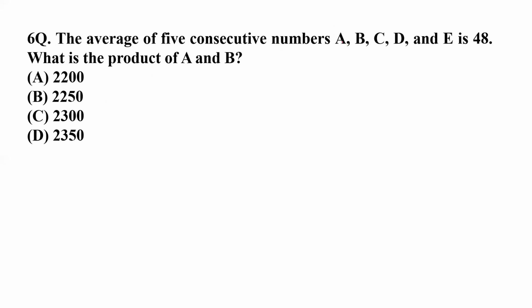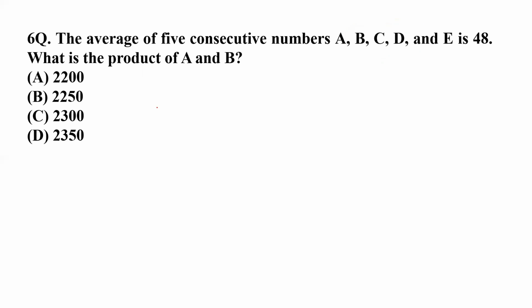The numbers have been given to us: A, B, C, D, E. And one most important piece of information has been given, that these numbers are consecutive. Consecutive means they are regular, like 1, 2, 3, 4, 5. These are consecutive numbers. There is an addition of 1 each time.